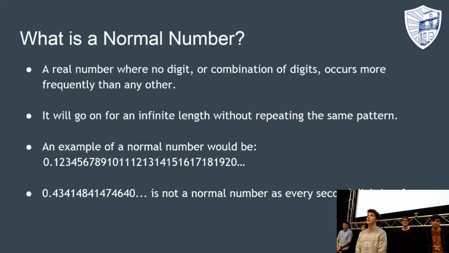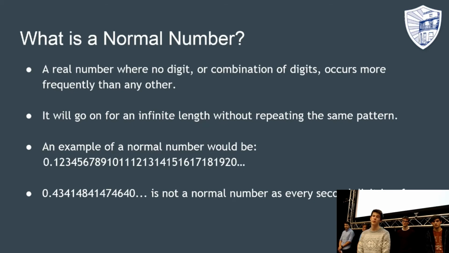A normal number is known as a mathematically perfect number. It is basically a decimal with no repeated sequence of digits. It is a real number where no digit or combination of digits occurs more frequently than any other. So each digit 1, 2, 3, 4 each occur the same amount of times. Normal numbers will go on for an infinite length and never repeat the same pattern.